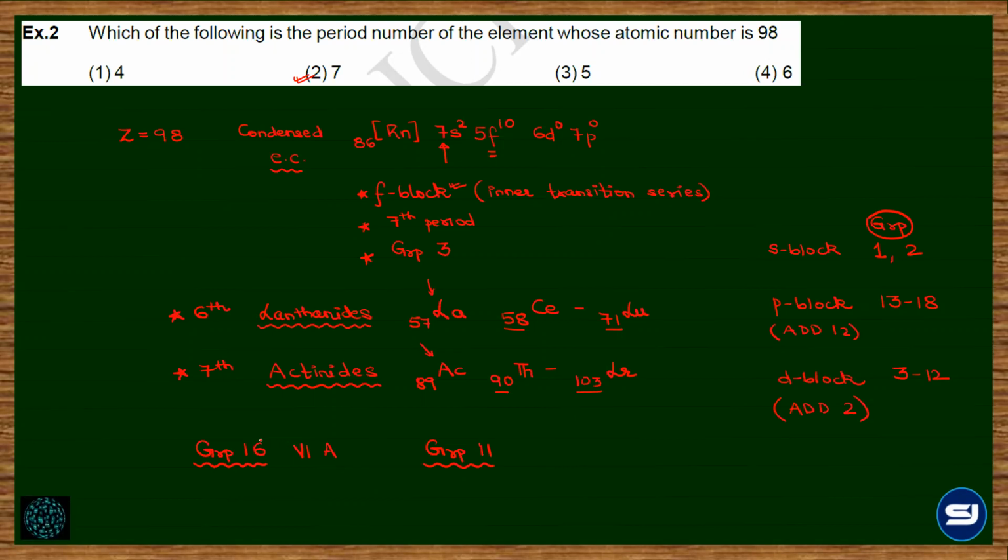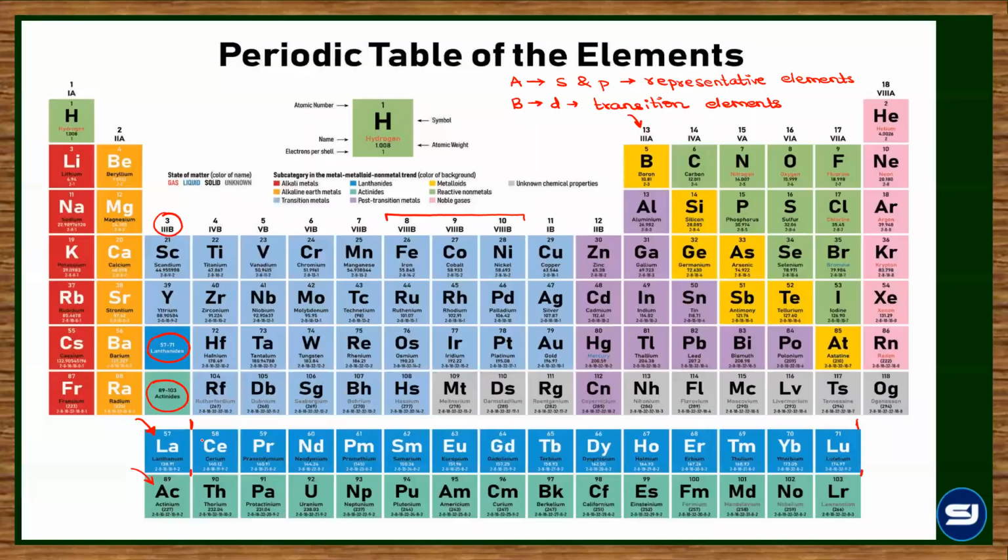The main reason is the same: 3 for the third group, and then B for non-representative. So 3 is 3B. Got it? So this particular notation is also to be remembered. You might get a question in this notation rather than the actual group number of 1 to 18. Am I clear on that?